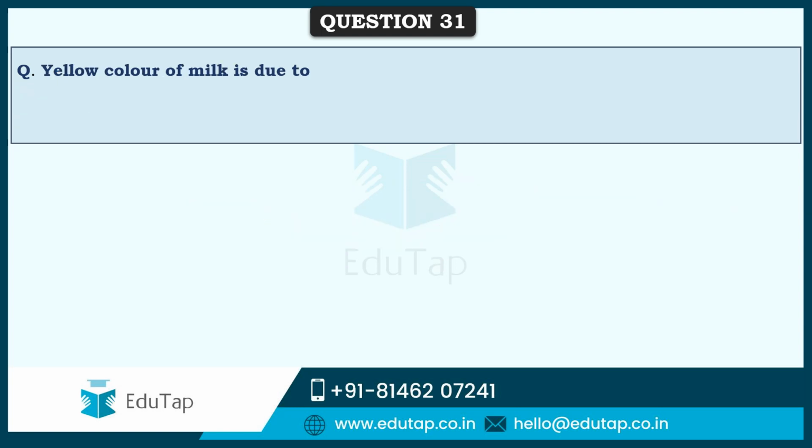So friends, next comes the yellow color of milk is due to which, what is the exact element because of which the color of milk is yellow? And this is due to beta carotene.